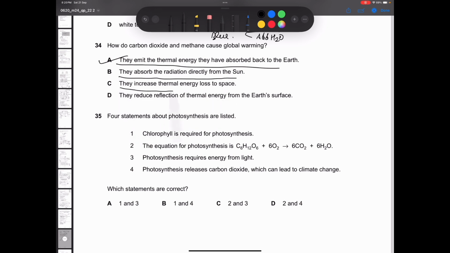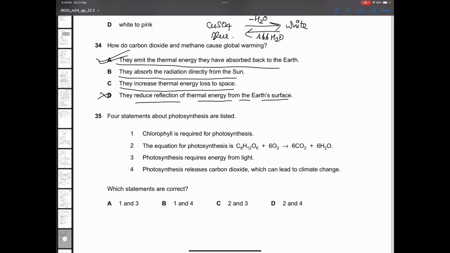They increase the thermal energy lost to space, no. If they're decreasing the thermal energy lost to space, then the problem of global warming would not be there. Global warming itself means that these greenhouse gases are capturing the heat and they're emitting back to us. So statement C is incorrect. They reduce reflection of thermal energy from Earth's surface. No. Statement A is the correct one.